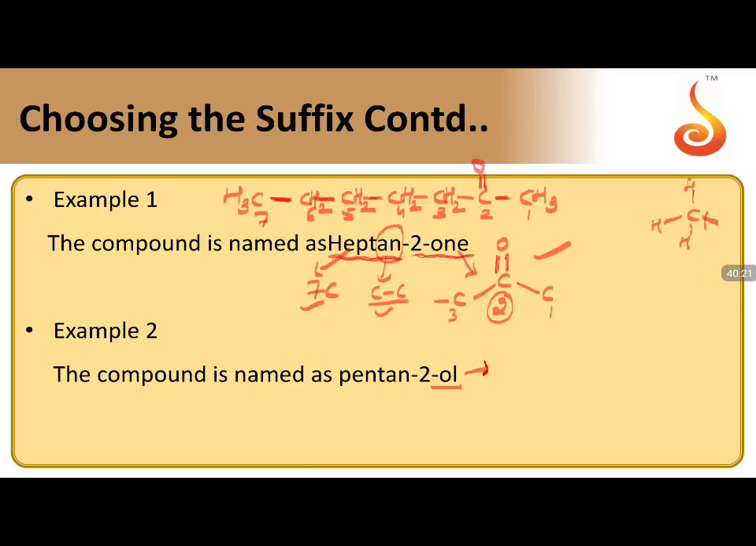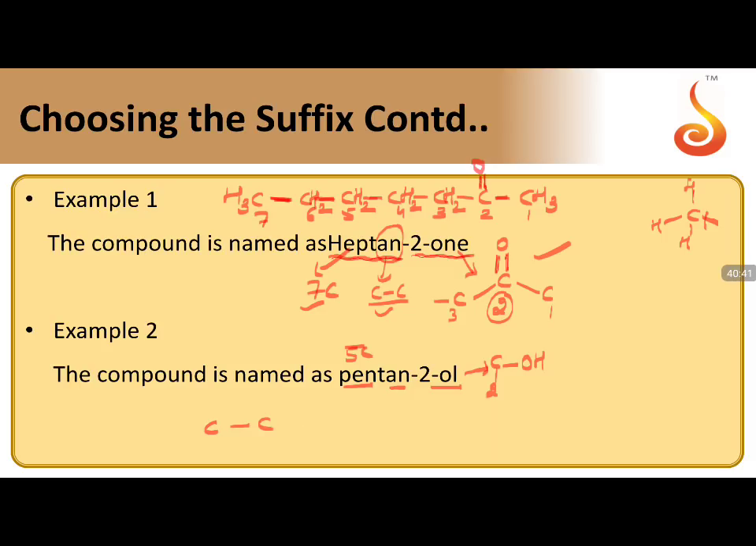Now let us deal with this particular one. OL indicates the OH functional group. This is at which carbon? This is attached to the carbon which should be the second carbon. Pent means how many carbons? 5 carbons. N indicates all carbon-carbon single bonds. So you have carbon-carbon single bonds.